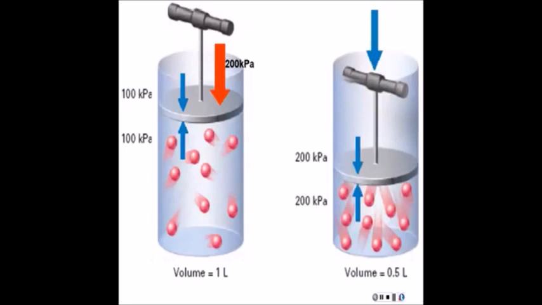Now you notice that the new pressure has gone up from 100 to 200 as well, and that's because the particles now are much closer together, and so the number of collisions between the particles and the walls of the container has increased dramatically. In fact, they probably doubled. So what we notice then is the volume went from 1 liter to a half a liter when we doubled the pressure. It's kind of like an inverse relationship. In fact, that's exactly what we have.